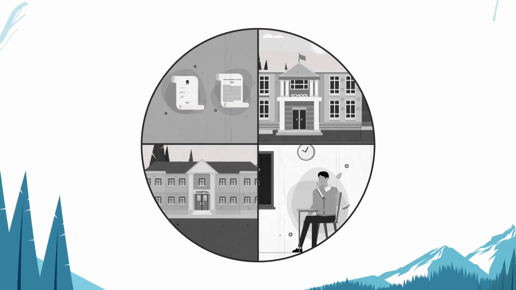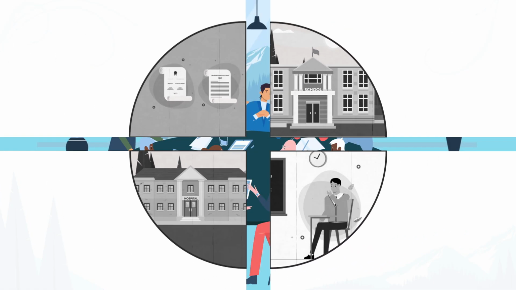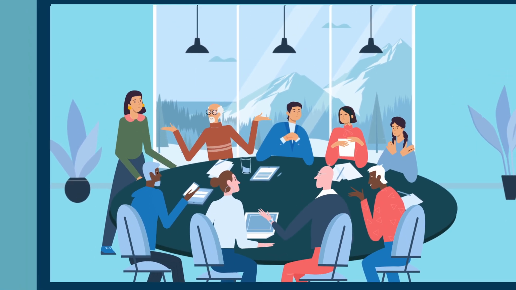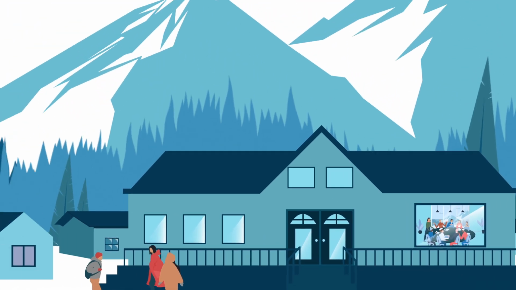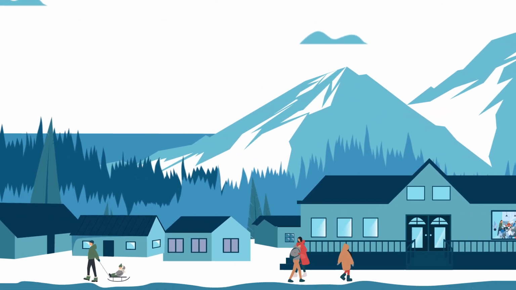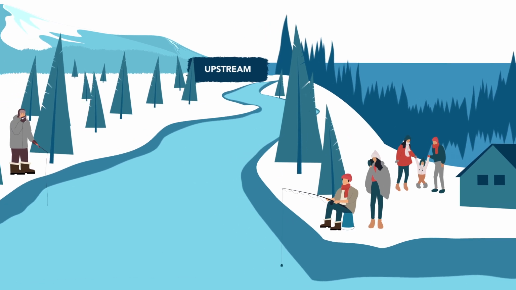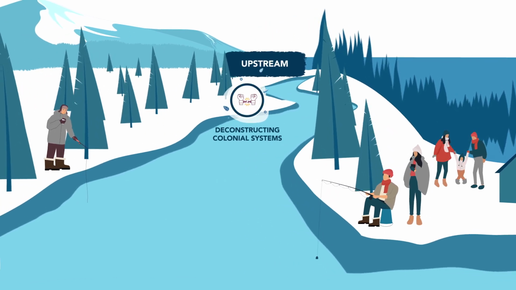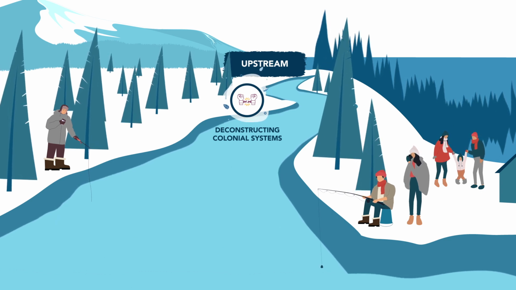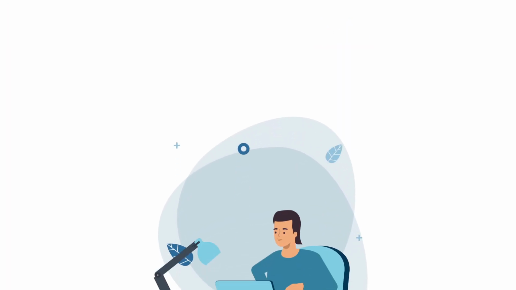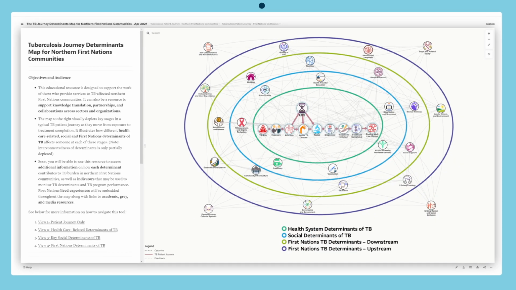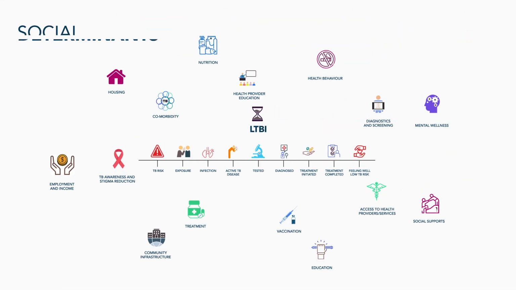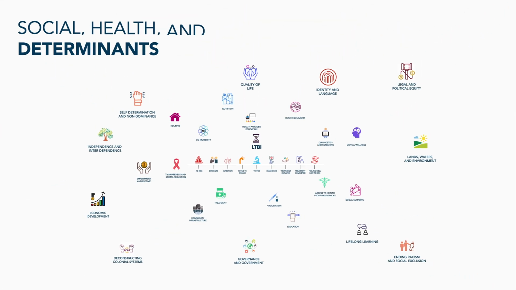Decolonization is a difficult task that involves deconstructing colonial systems that continue to marginalize First Nations and other Indigenous populations and sustain power disparities. Decolonization revitalizes First Nations knowledge and approaches to health, healthcare, and quality of life for all Indigenous populations in Canada. Using the TB Journey Determinants Map for Northern communities helps to center First Nations TB patients and see the influences of broad determinants that shape the journey towards health.